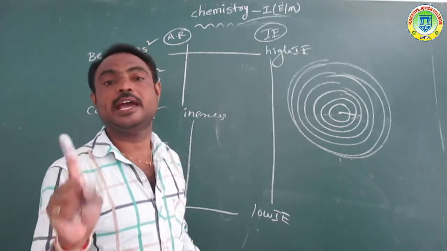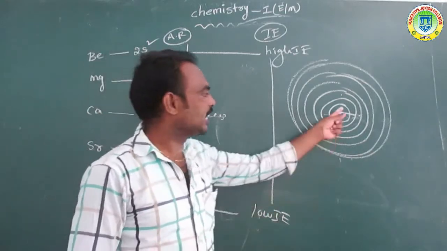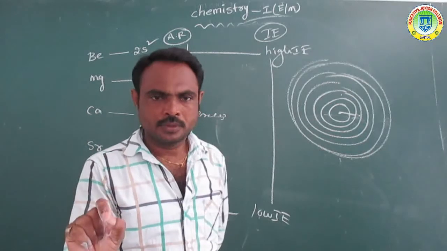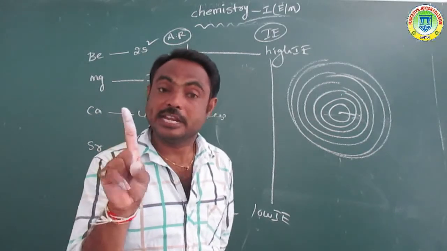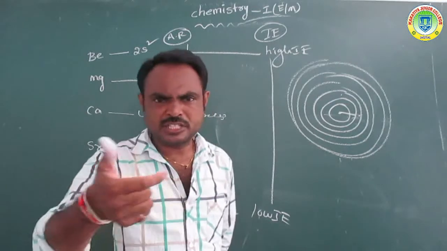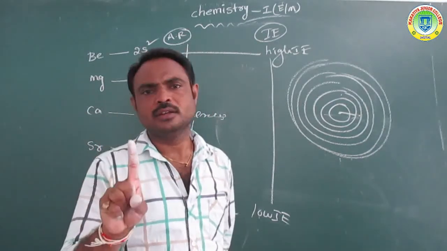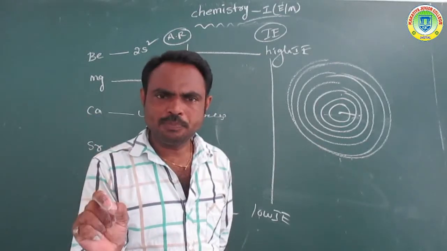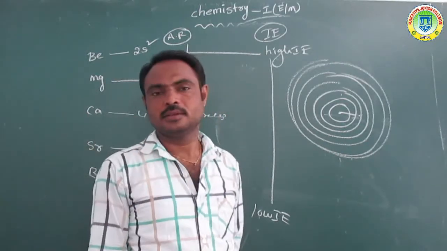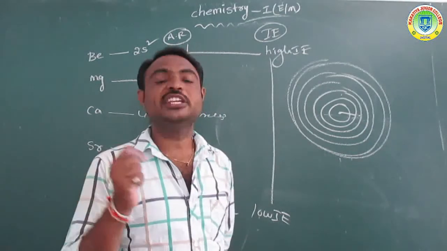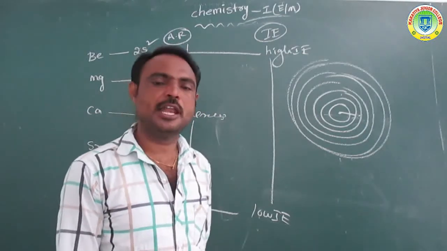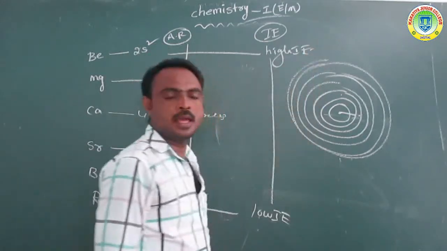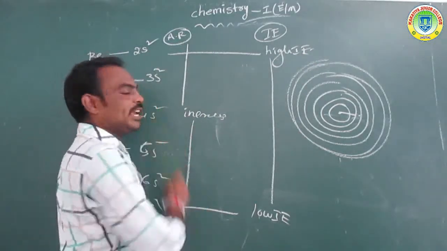Attraction is very high, so it is very difficult to remove the electron. It is not easy, so we require higher energies. So the ionization enthalpy value is very high for beryllium. Or suppose we take magnesium.